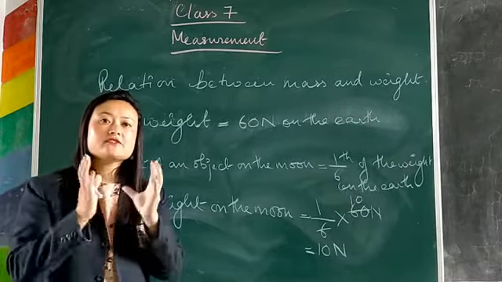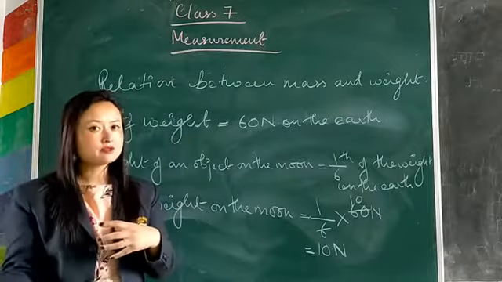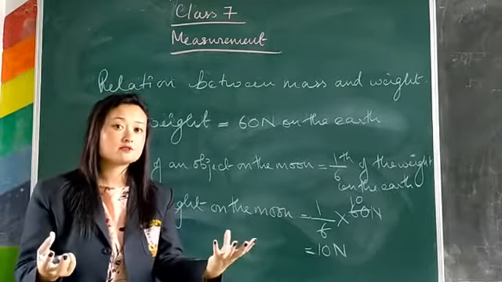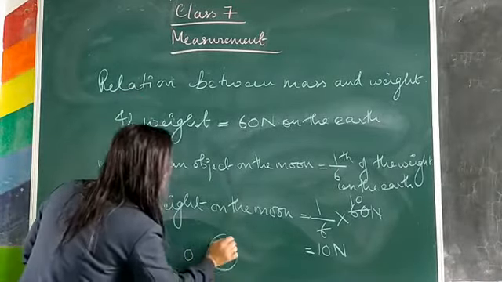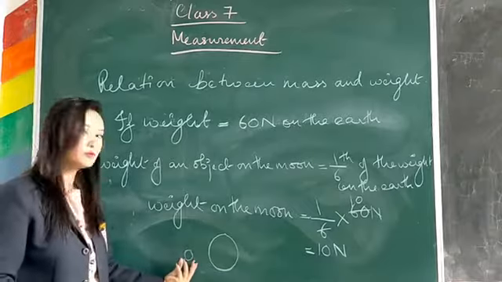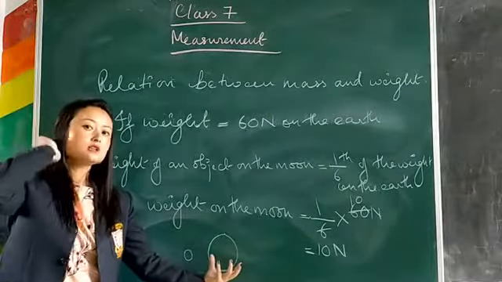It is because of the size, the mass. When you compare the mass of the moon and the mass of the earth, you know that the moon is much smaller compared to the earth.